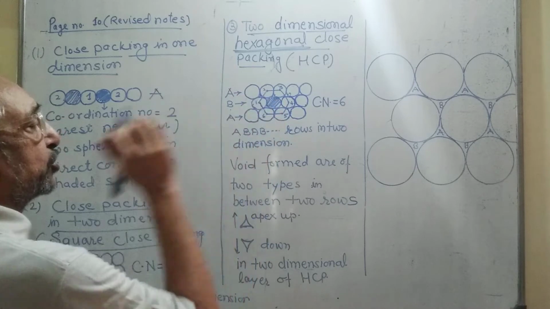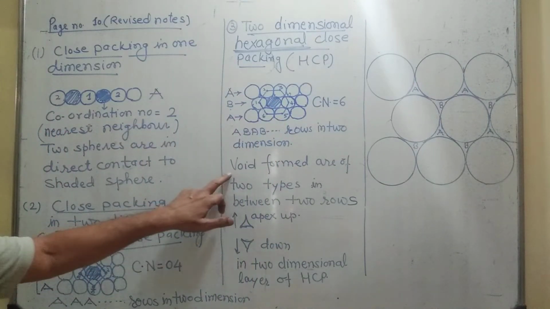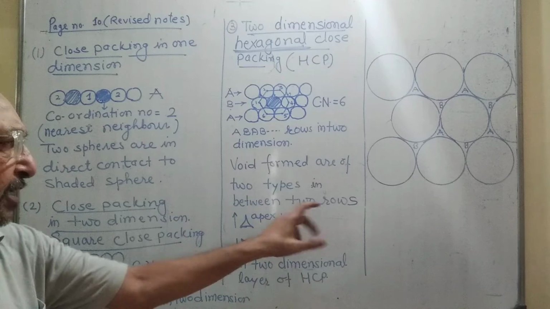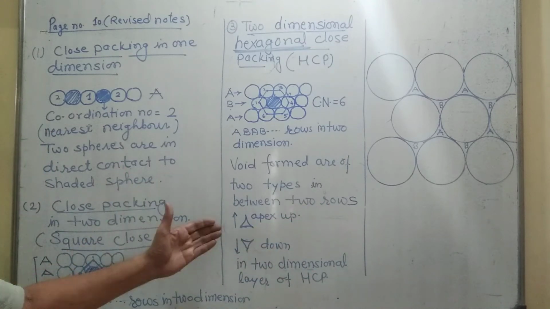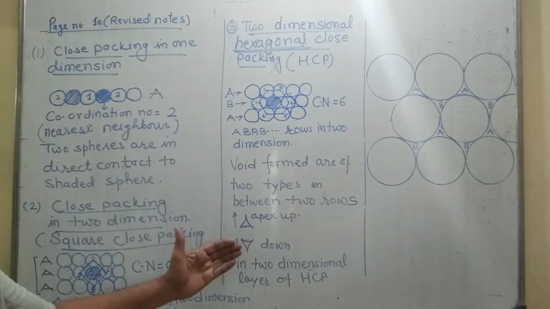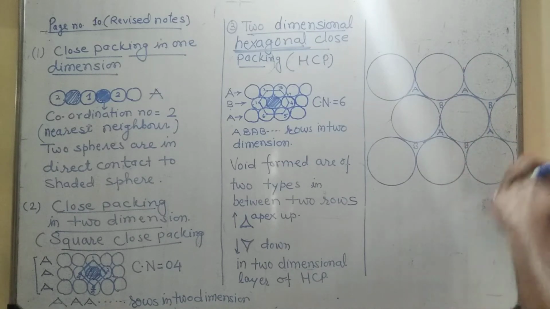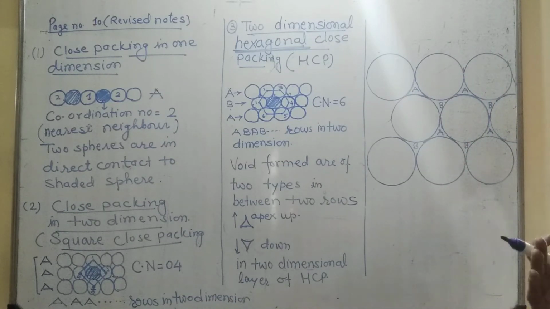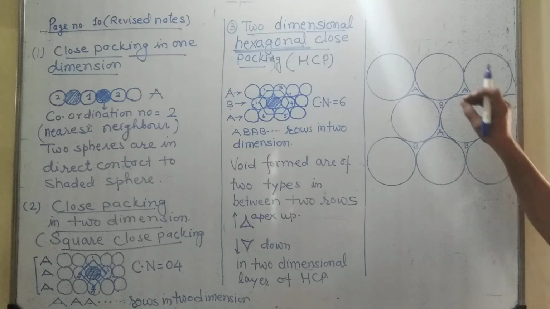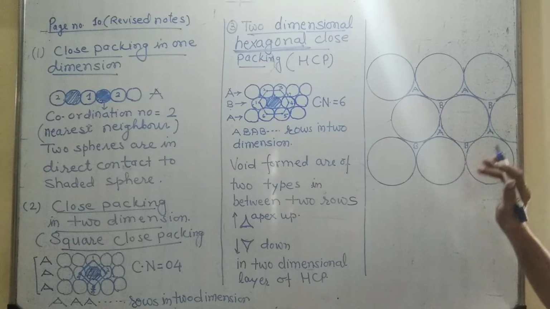Therefore, in a hexagonal close packing, the coordination number of each point is 6. I already mentioned that voids are of 2 types in between 2 rows: one with the apex upward and the other downward. This is another way to understand it. Suppose these are the 2 types of voids, and tomorrow we will clear how in 3-dimensional packing the tetrahedral and the octahedral voids are formed.